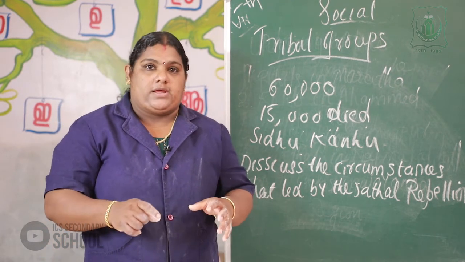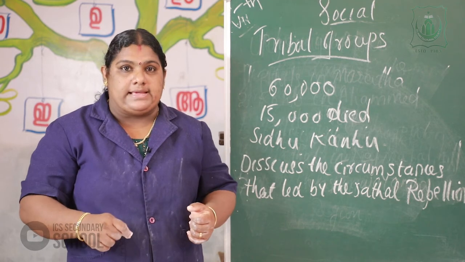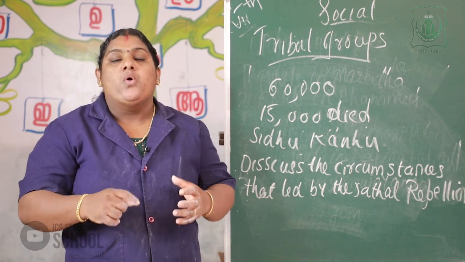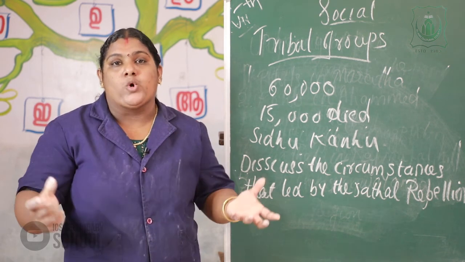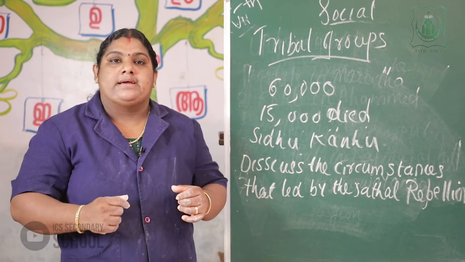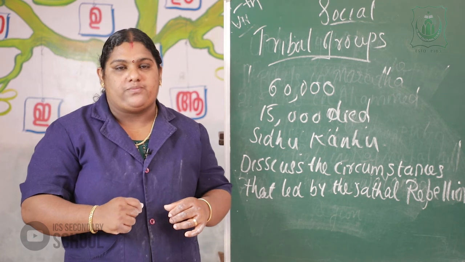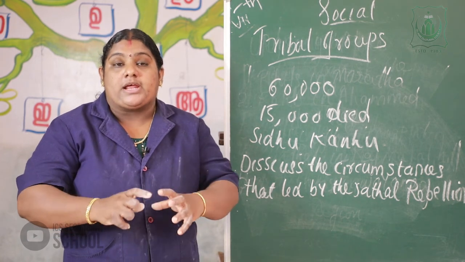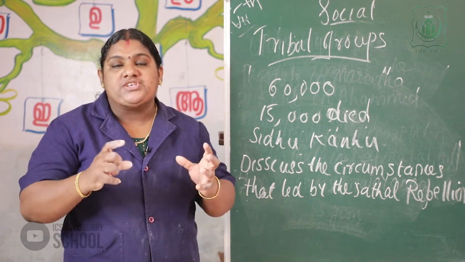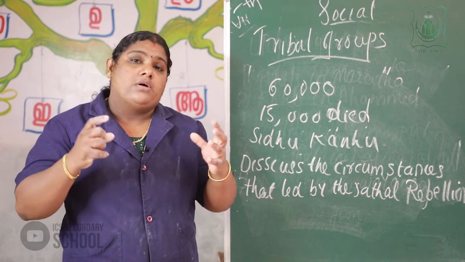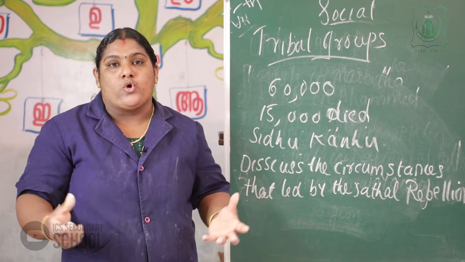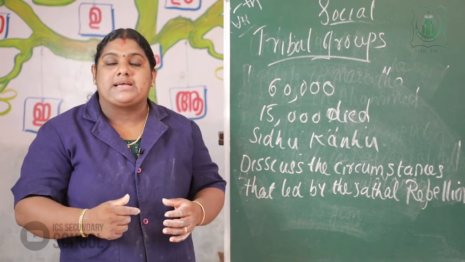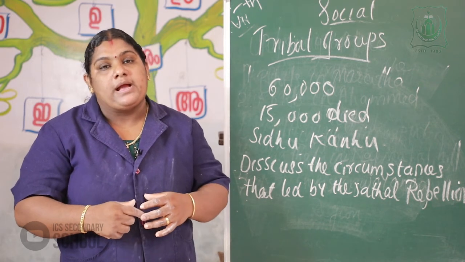In that period, many kings and chieftains lost their power, and they started other groups and led rebellions against the company rule.